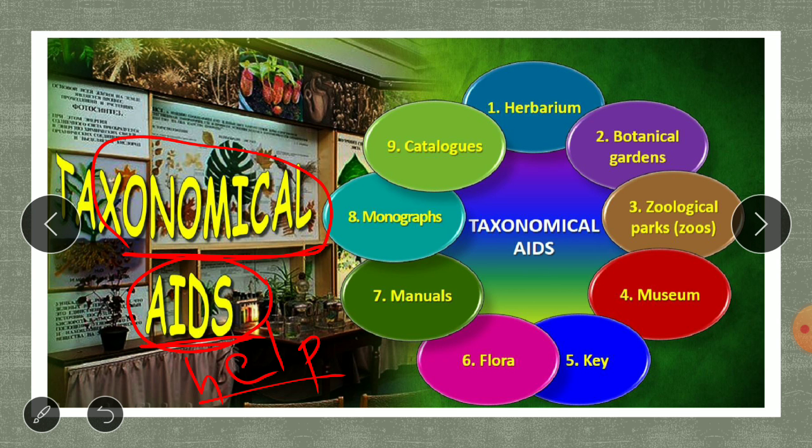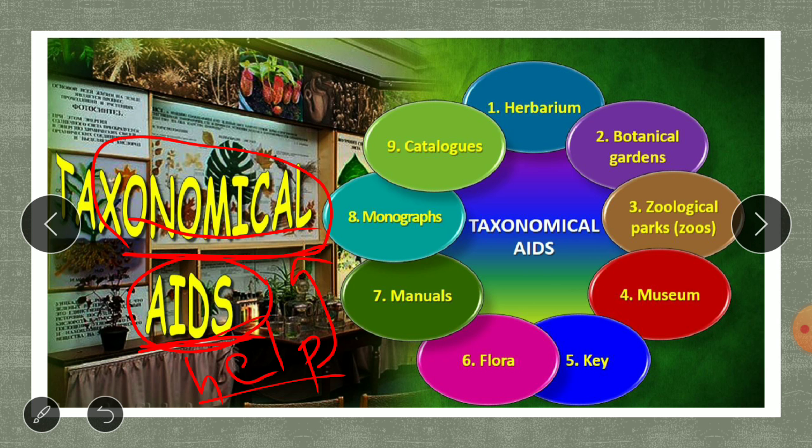Taxonomical aid means the help to record the taxonomical things. That is, to record the different types of organisms, to record their classification, to record which taxonomic group they belong to. To record all this taxonomical knowledge or taxonomical discoveries, there has to be something which keeps a record of all this, and that is known as the taxonomical aids.